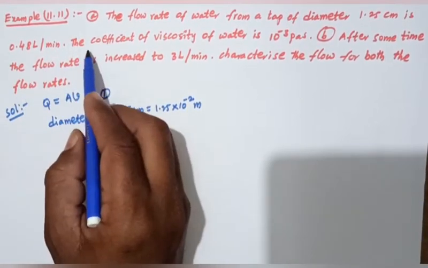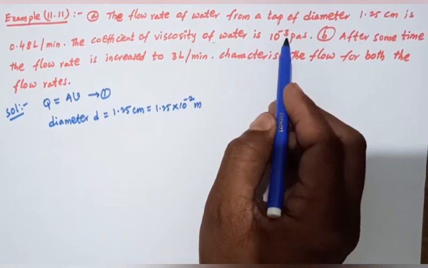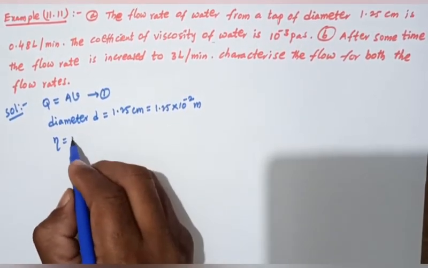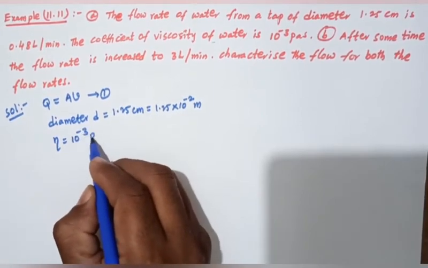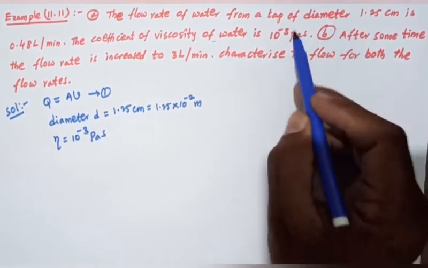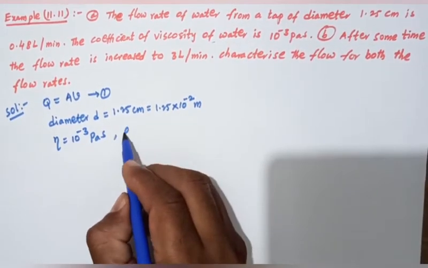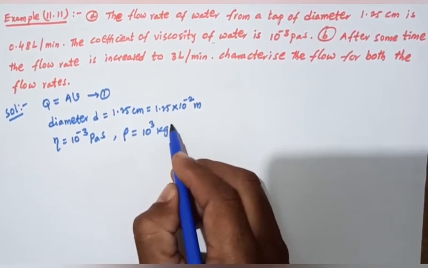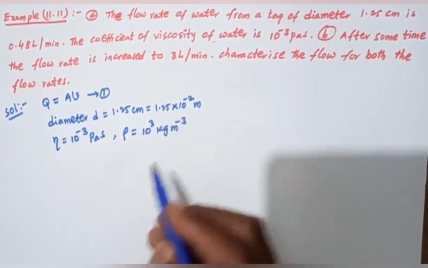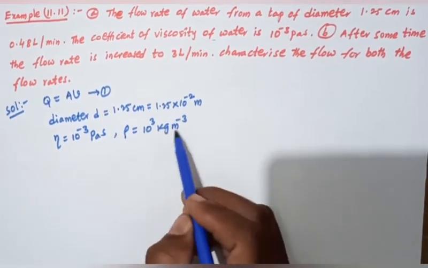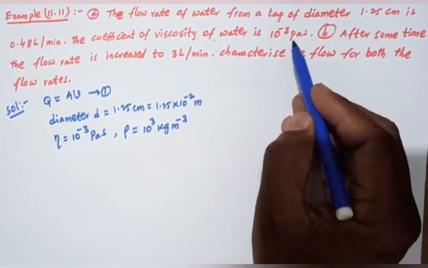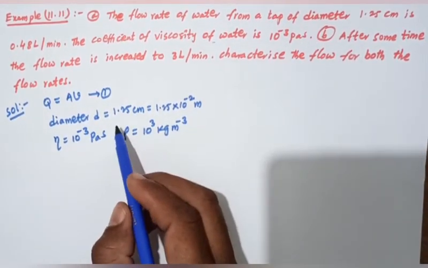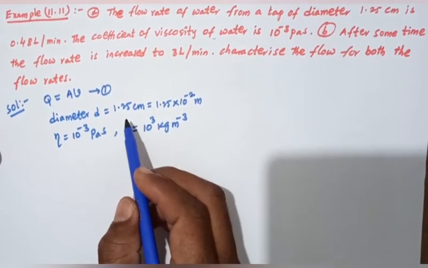The coefficient of viscosity of water, eta, equals 10^-3 Pascal second, and the density of water, rho, equals 10^3 kilogram per meter cube. First of all, we can find the Re value.